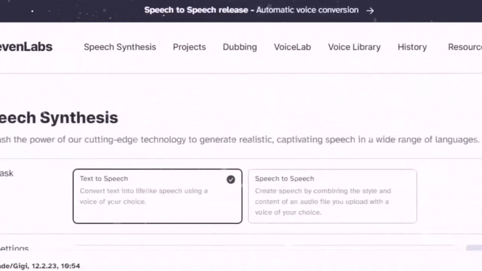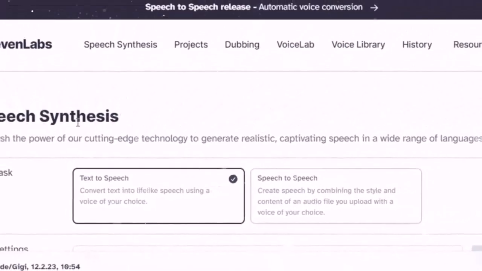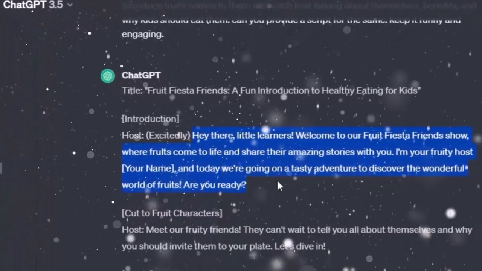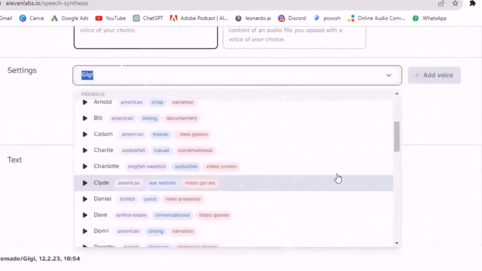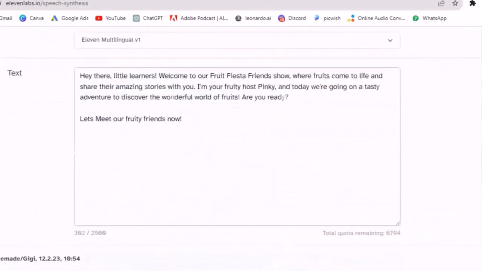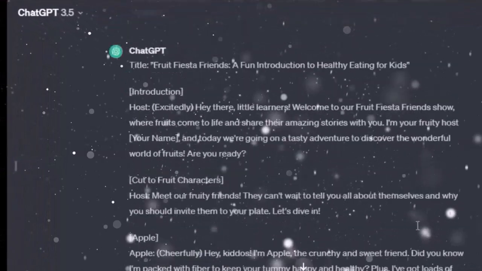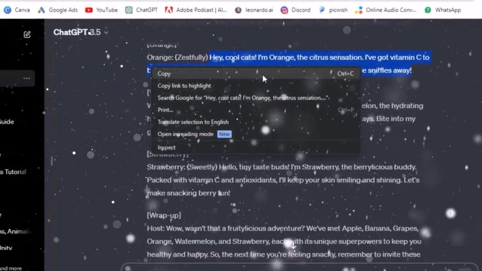Now let's move on to the next step, which is voiceover. To do the voiceover, we will use 11 Labs. If you want, you can do your own voiceover, or you can also use 11 Labs. Both the options are perfect. So we will copy whatever script we have got from ChatGPT and paste it in 11 Labs here. Choose any one voice and generate the voiceover and download it.